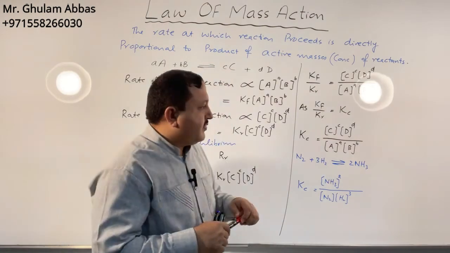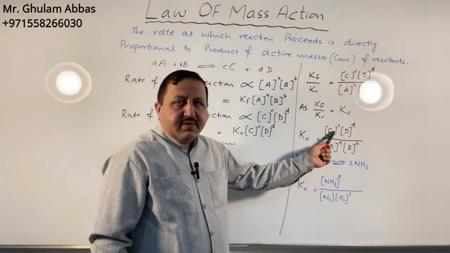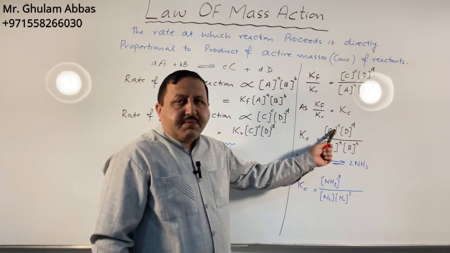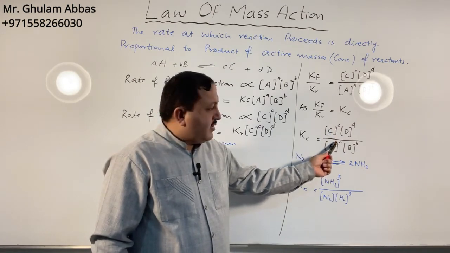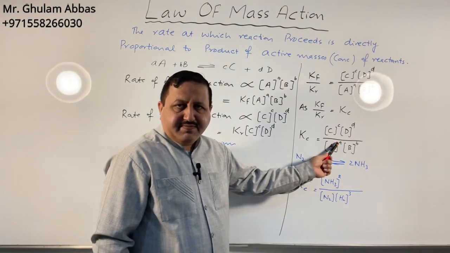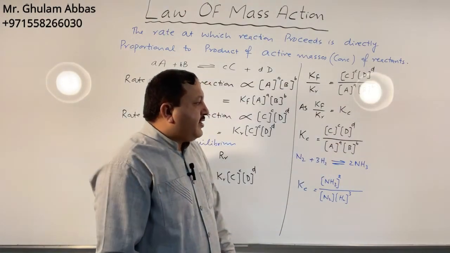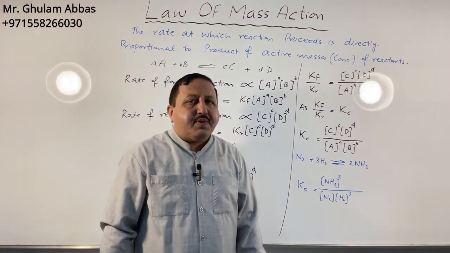Number 2, in the Kc expression, products are present in the numerator and reactants are present in the denominator. And the third point is, we know that it is simple mathematics.